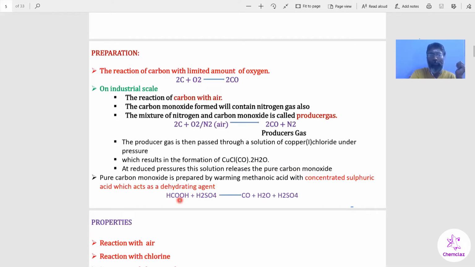The third method uses methanoic acid, or formic acid. Formic acid reacts with a dehydrating agent like concentrated sulfuric acid. The sulfuric acid removes water from formic acid, and carbon monoxide is obtained. For preparation of carbon monoxide you can write any one method, or the industrial method, which is carbon reacting with air.